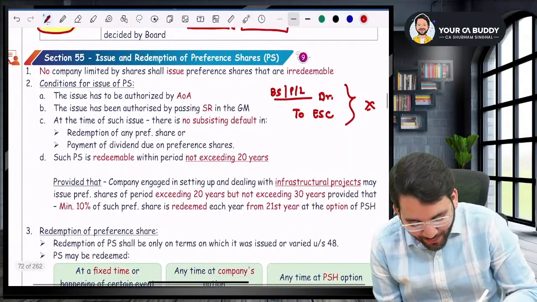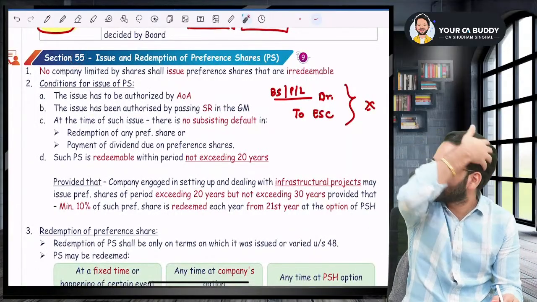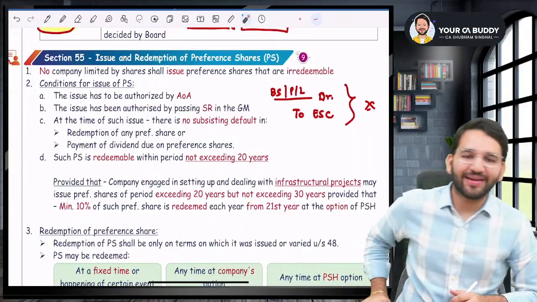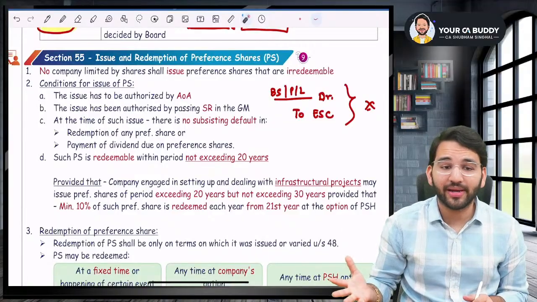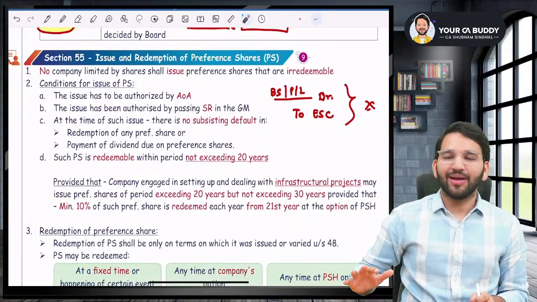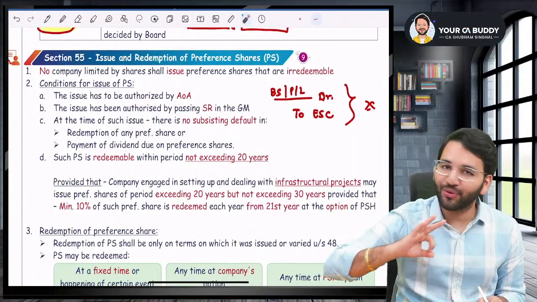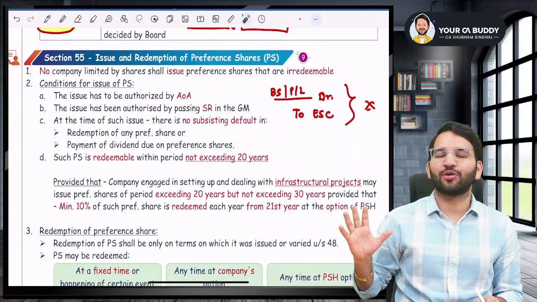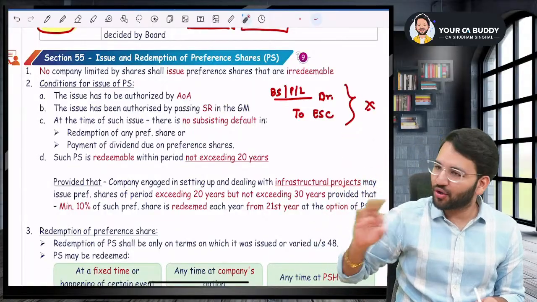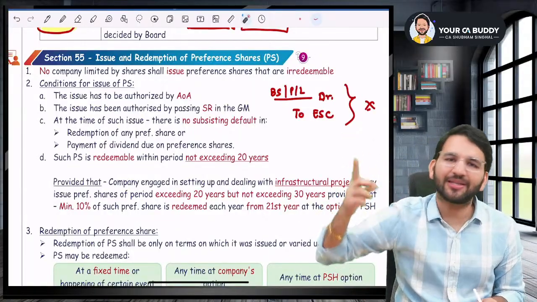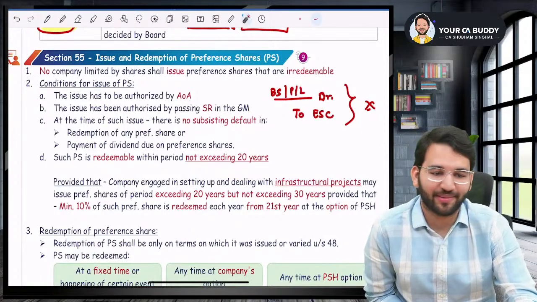Yes, sir. So now coming to the next section, section number 55. I want you to take a deep breath, for those who are watching continuously. See, please try to understand. First, I am explaining the provision broadly, and then we are reading each and every point. So this is a good enough revision and more than enough for your last day revision. You don't have to revise more than this. All you have to do is keep listening to these revision videos multiple times. If you're working or doing something else, you keep listening to this revision audio and video, and you'll get a lot of comfort.